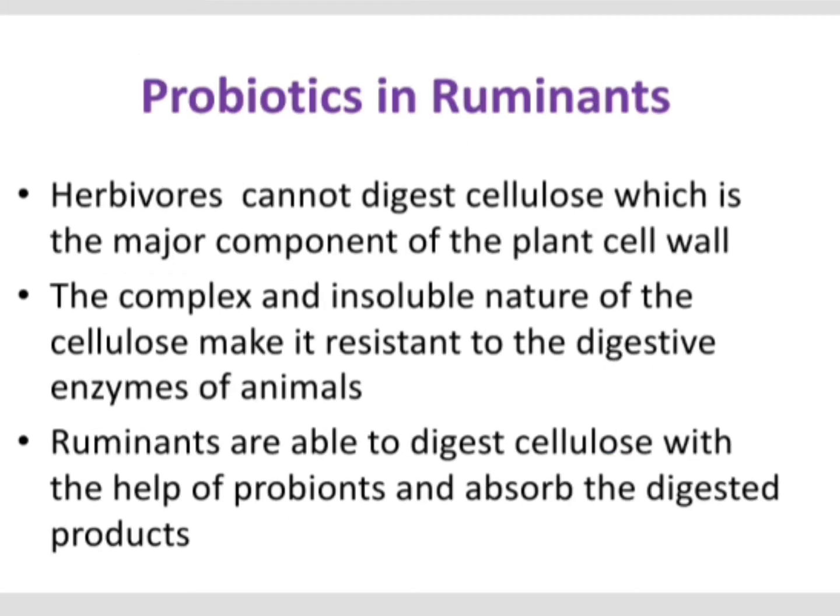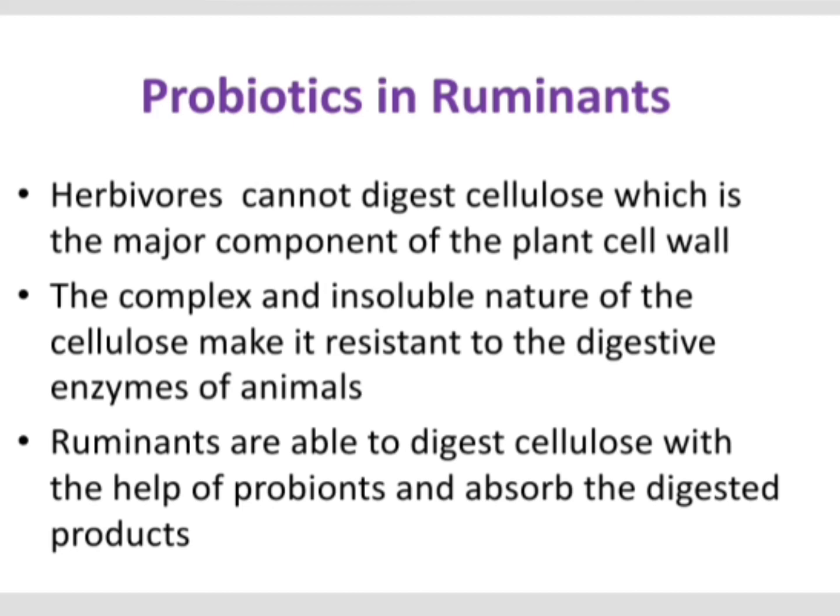Probiotics in ruminants. Ruminants are herbivorous animals that will digest cellulose. So herbivores cannot digest cellulose, which is the major component of the plant cell wall. The complex and insoluble nature of cellulose makes it resistant to the digestive enzymes of these animals. Ruminants are able to digest cellulose with the help of probionts and absorb the digestion products.